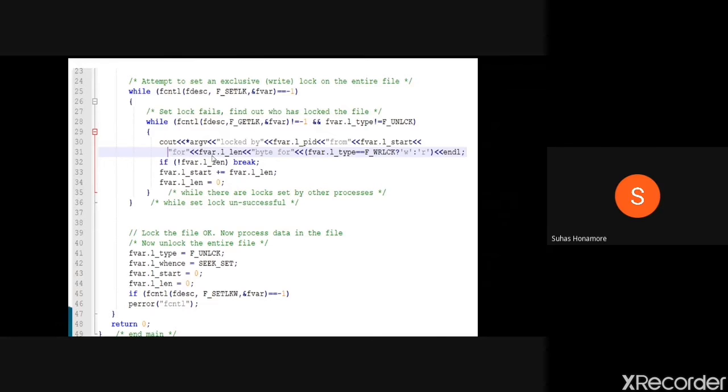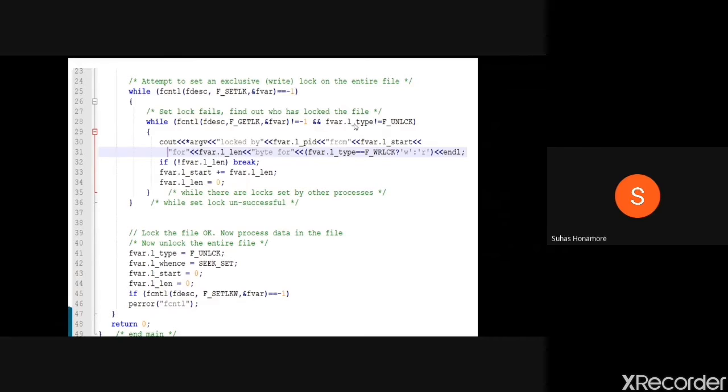So then, region-wise, whichever processes have acquired the lock, that will be displayed here. We are just displaying which process got the lock. Here again we are calling fcntl, with the file descriptor, whichever file you have opened, and F_GETLK. So we are getting the status, sending this parameter, and checking that it's not equal to -1. It's not equal to -1 if it has to run successfully.